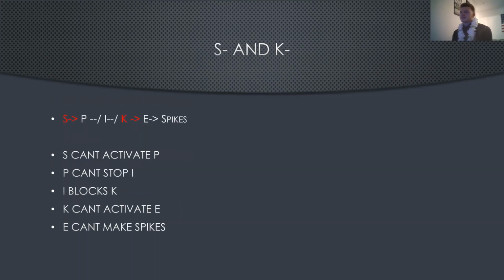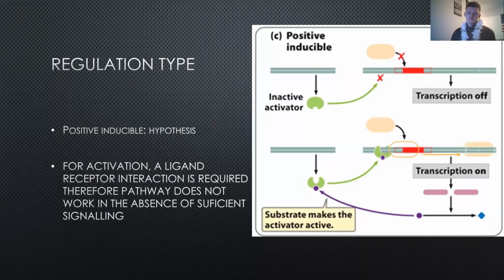Okay, final one. S and K are removed. So S produces P, but is not actually producing P, because it's not active. So P is not activated, so P can't stop I. I blocks K, which doesn't really matter because K is already inactive. So K cannot activate E, and E cannot make spikes.